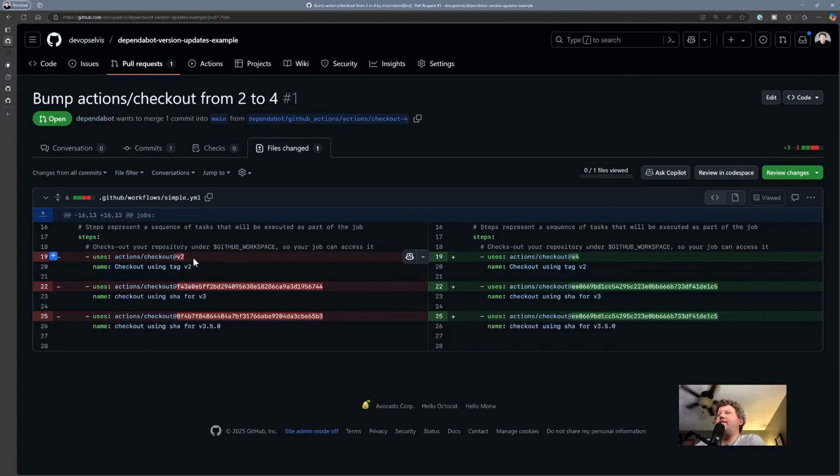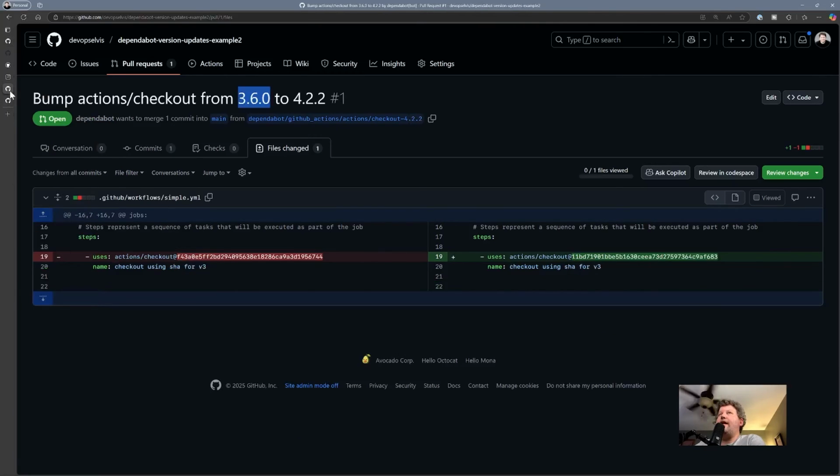But we did see it did update the versions when you're using tags. We also saw it's updating the versions when you're using SHAs. And that's what I really wanted to show in this video, right? Is that you could use both tags and Dependabot would tell you there's updates, or you could use commit SHAs and Dependabot would tell you there's updates. And that's important because if you're trying to make the most secure workflows you can, you shouldn't be using tags. You should be using commit SHAs.